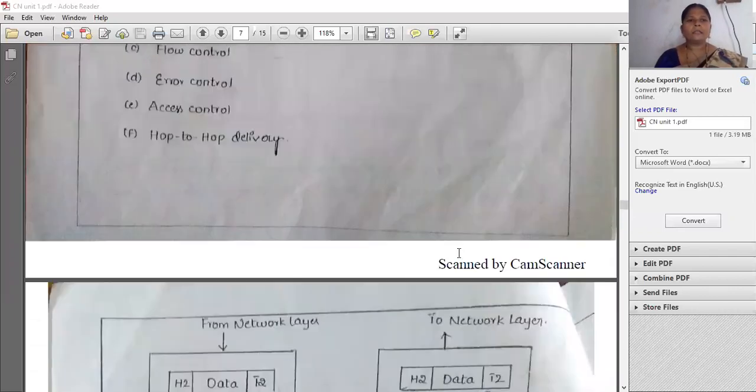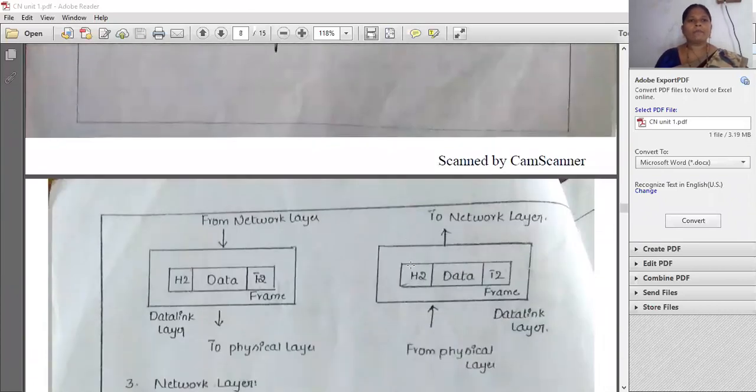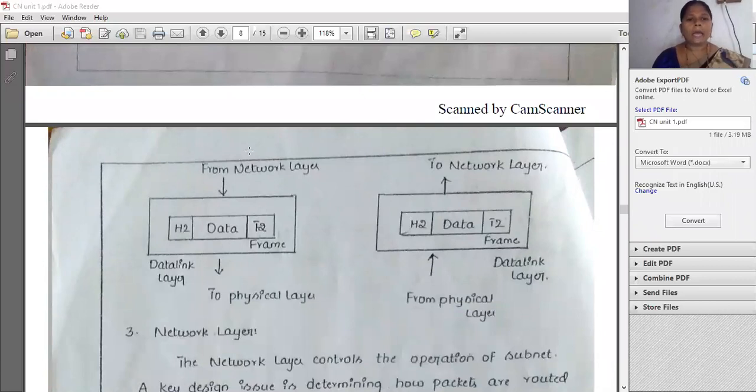Next, the third one is the network layer. In the network layer, see here in the diagram how the data is formatted in the data link layer. See here H2. This is the address of the data, the header. Next, where it has to be transferred, or which frame the data is in. Some T2 frame. So from the physical to the data link layer, in the data link layer the entire data is framed like this, and again it goes to the network layer.